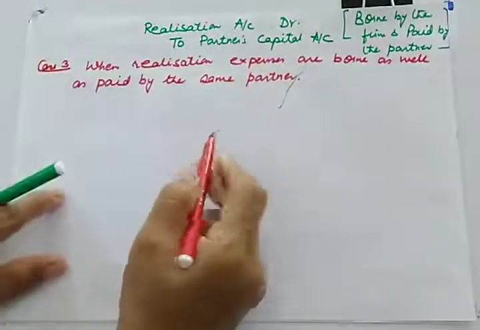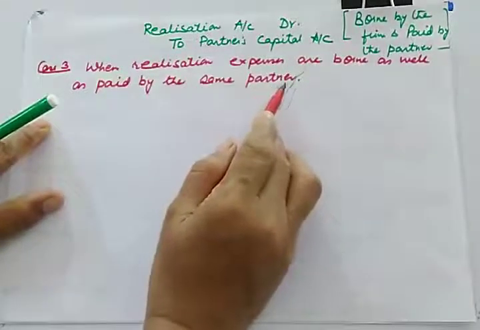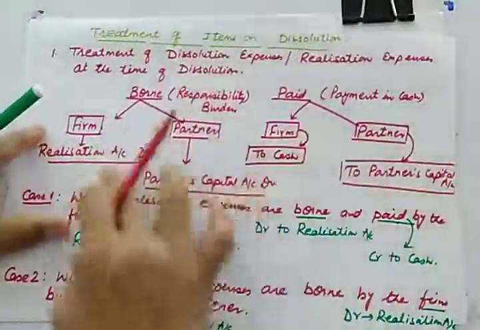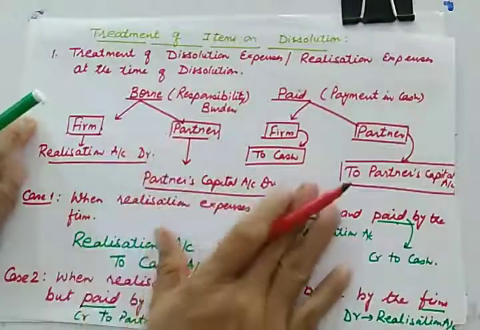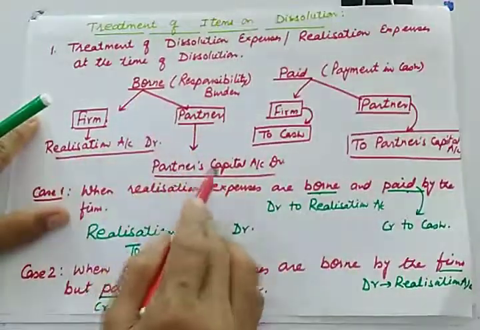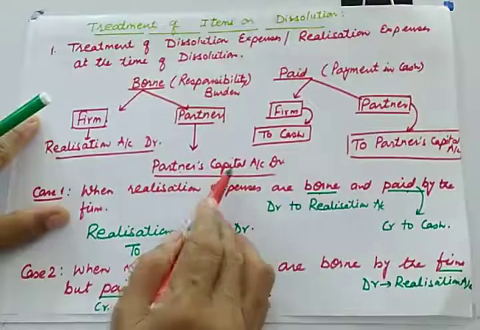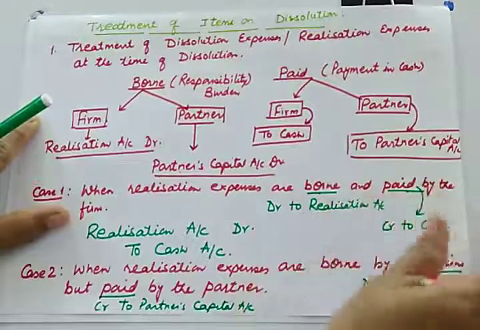Now what is happening in this case? Borne by the partner as well as paid by the same partner. So let us see, this is our key for framing the journal entry. Whenever realization expenses are borne by the partner, we'll give debit to partner's capital, and when expenses are paid by the partner, we'll give credit to partner's capital.